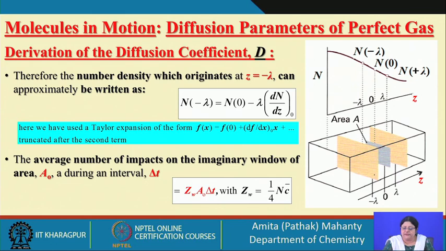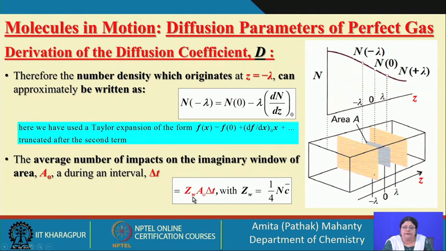Okay, and we are doing it at z equal to 0, considering that as the condition. Now the number of impacts happening on the surface is the frequency of collision on the wall, which is nothing but the number of collisions Z_W into the area of interest into delta time t.